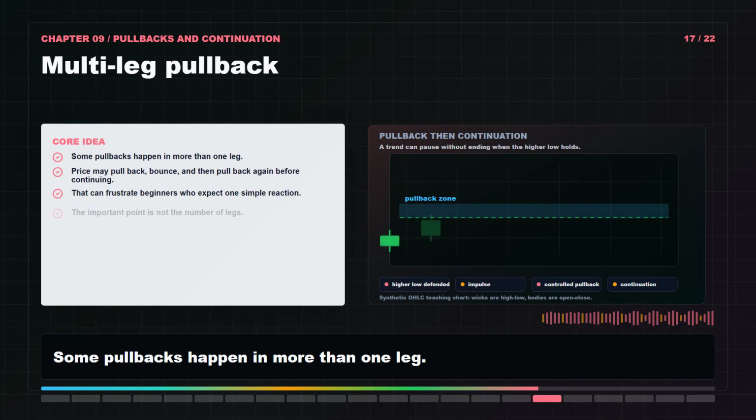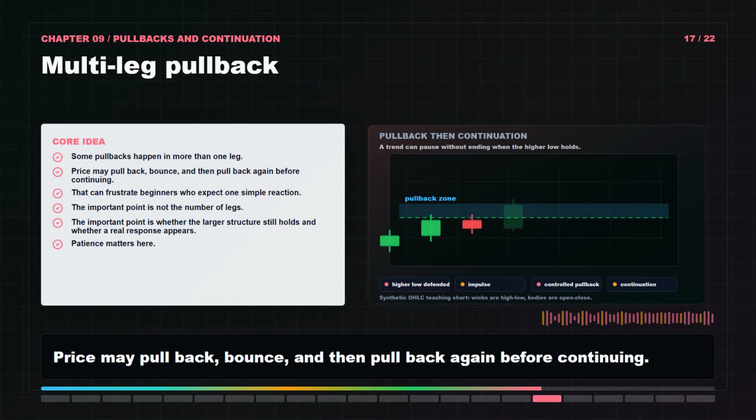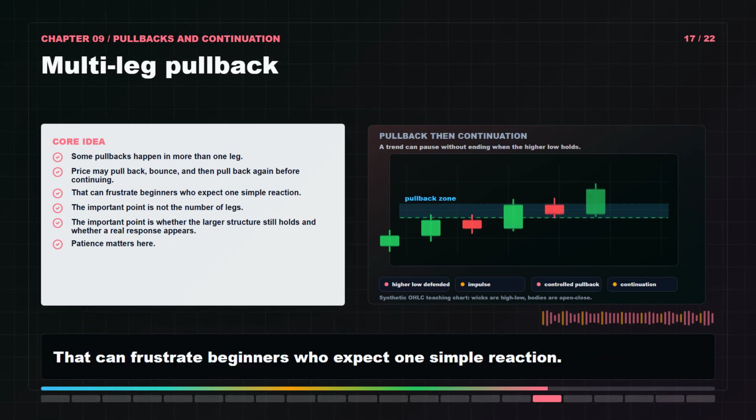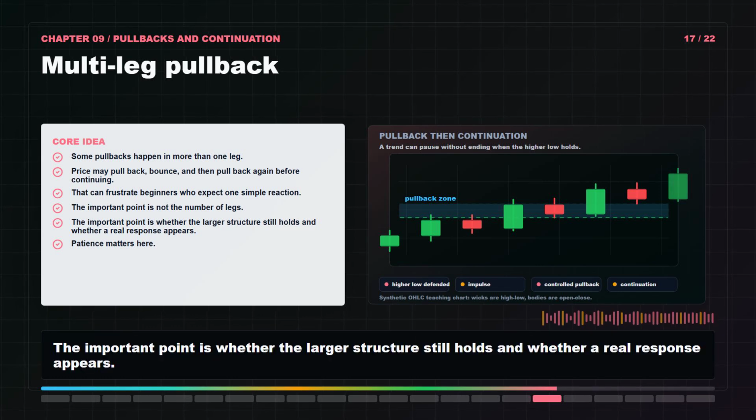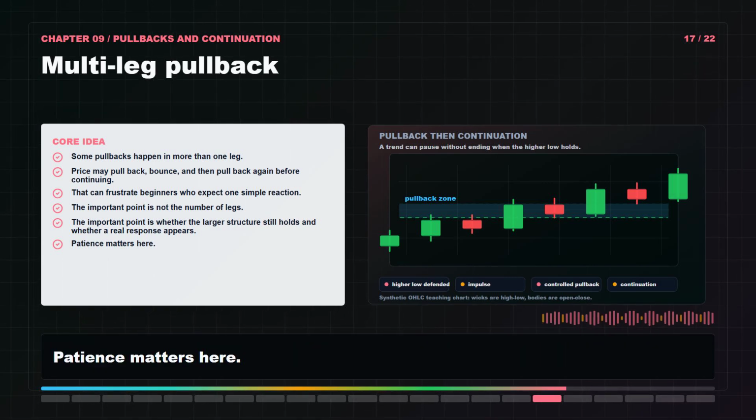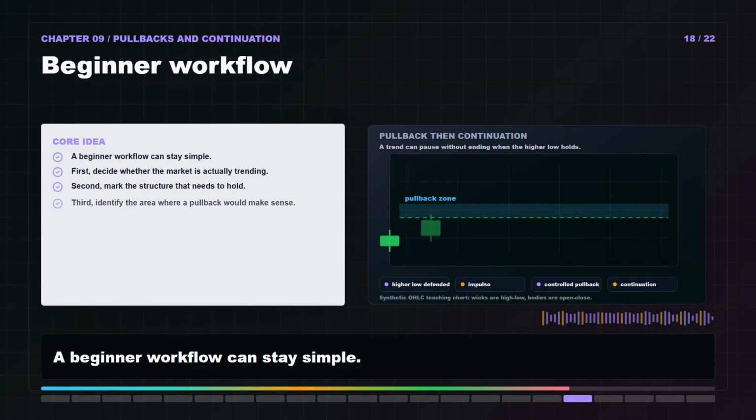Some pullbacks happen in more than one leg. Price may pull back, bounce, and then pull back again before continuing. That can frustrate beginners who expect one simple reaction. The important point is not the number of legs. The important point is whether the larger structure still holds and whether a real response appears. Patience matters here. A beginner workflow can stay simple.